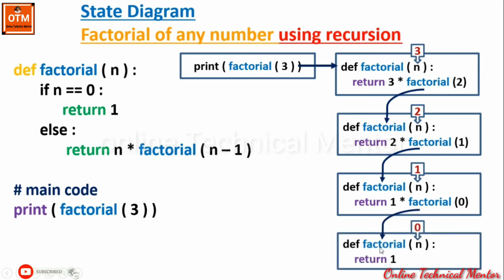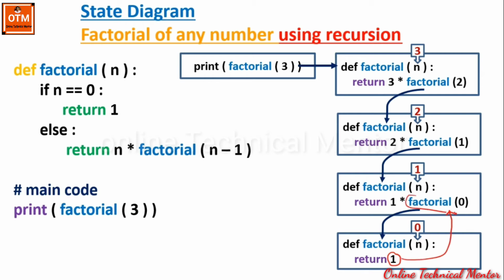In the next state, the factorial function will receive 0 as the value for n. This time the value of n is 0. Now since n equal to 0, it will return 1. So when it encounters the base condition, that is n equal to 0, it will simply return 1. Where will it return? It will return to the previous state, or you can say it will return the result to where this state has been called. That means this 1 will be returned to the previous state over here.